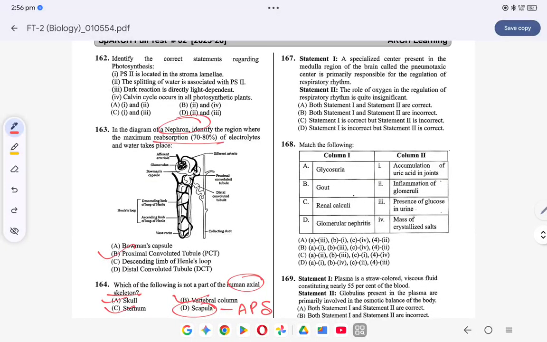A specialized center present in the medulla region of the brain called pneumotaxic. No, the pneumotaxic center does not stay in the medulla region, it is in the pons region. So this statement is wrong. The role of oxygen in the regulation of the respiratory rhythm is quite insignificant. This is correct. So what will the option be? Statement 1 is incorrect, but statement 2 is correct.